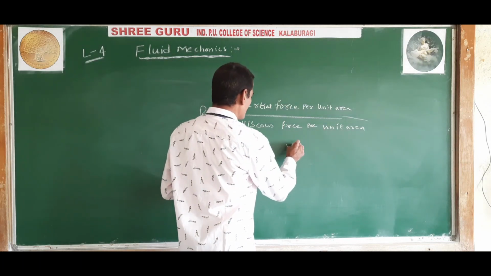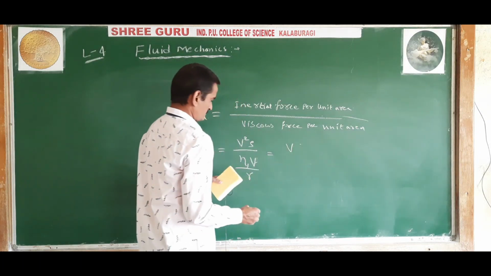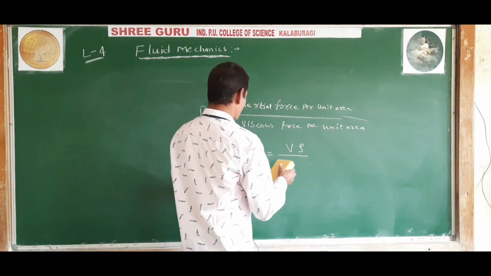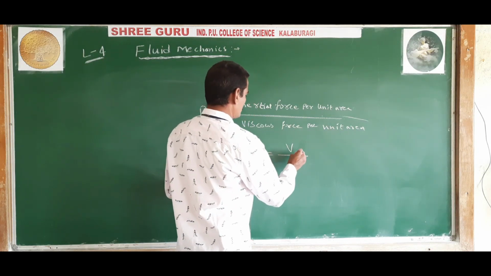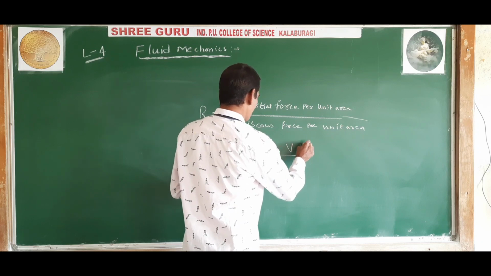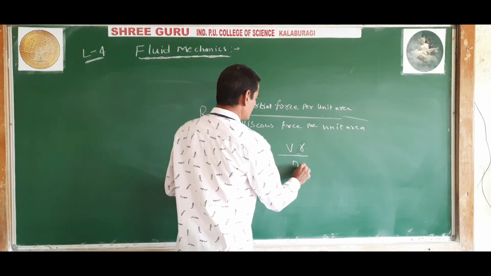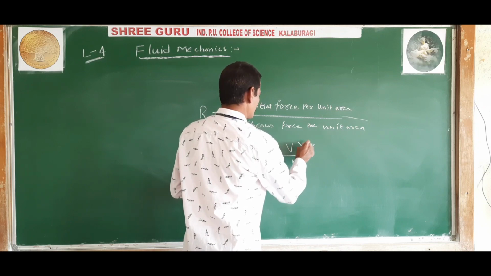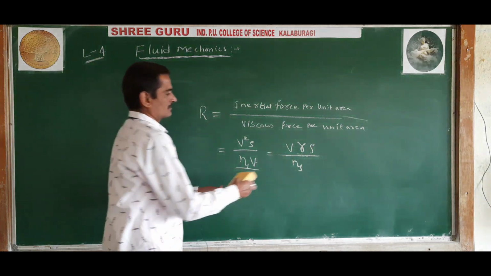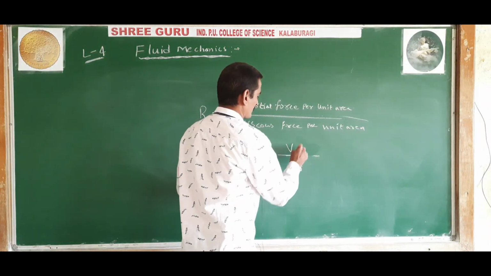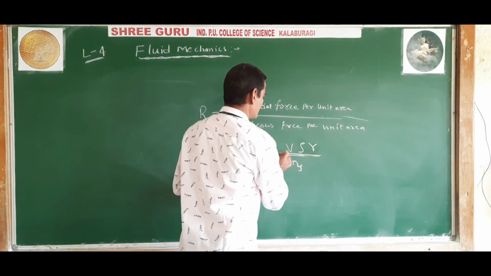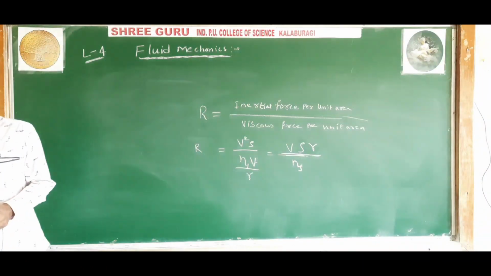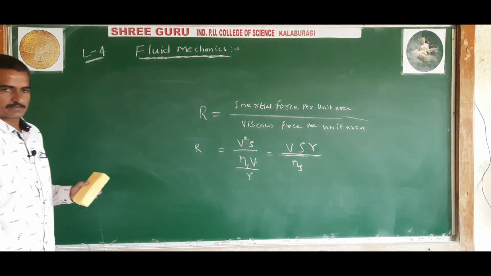So you can write V rho R divided by eta.